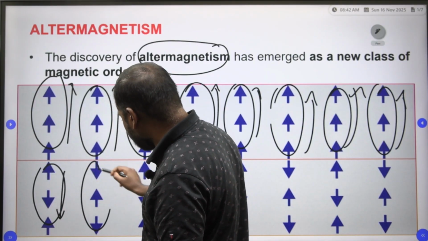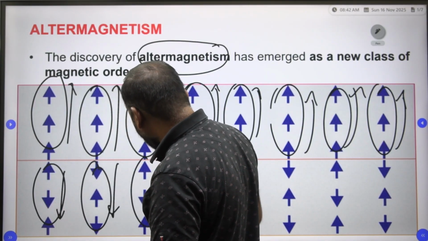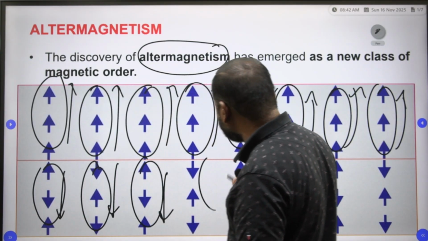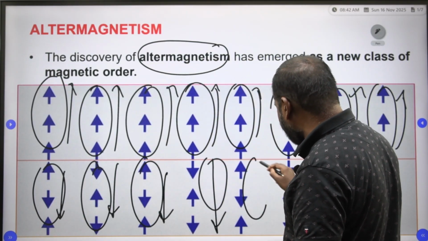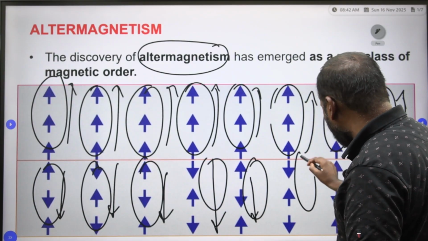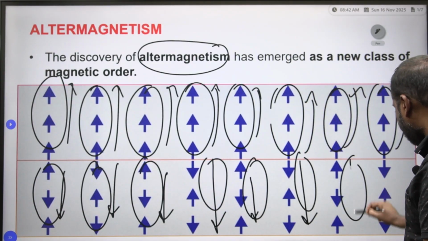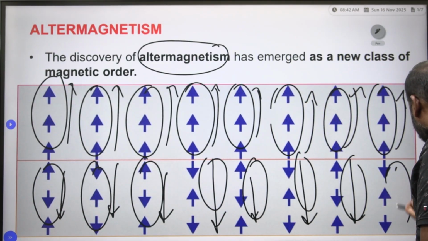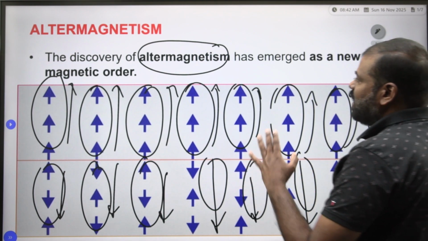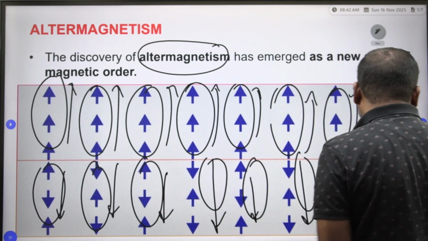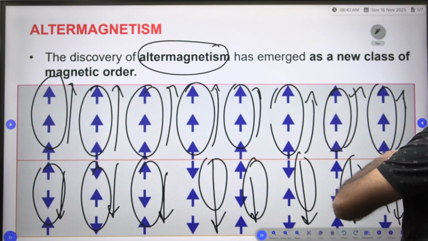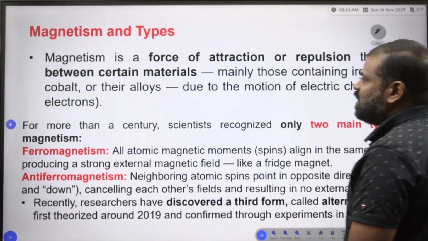Such type of magnetization, we call it altermagnetism.